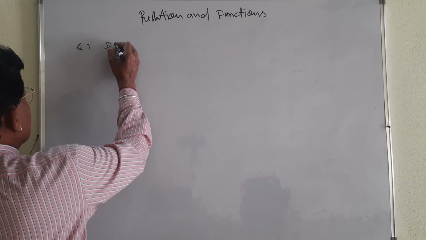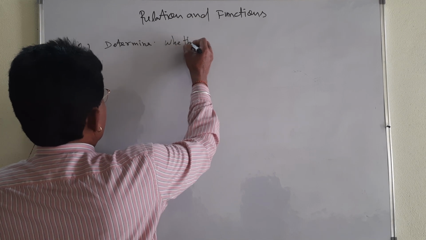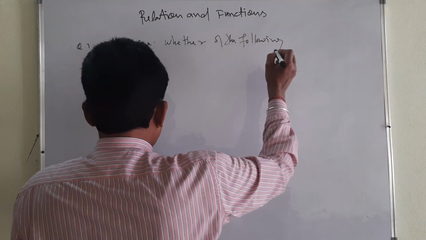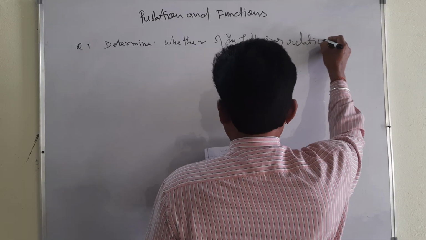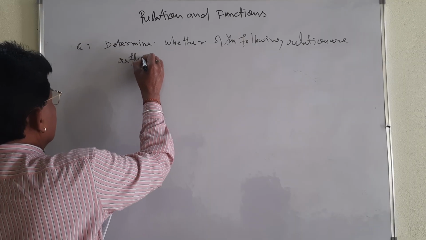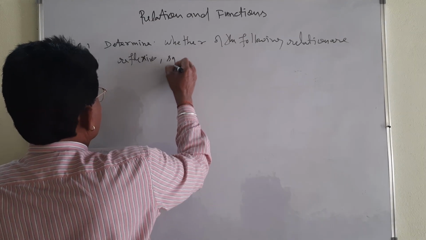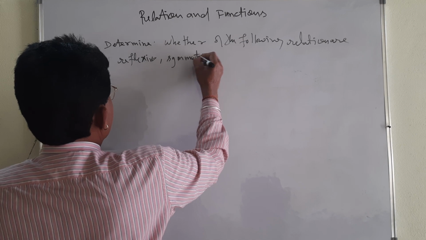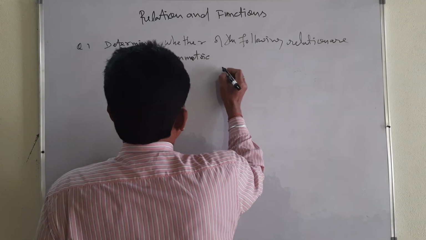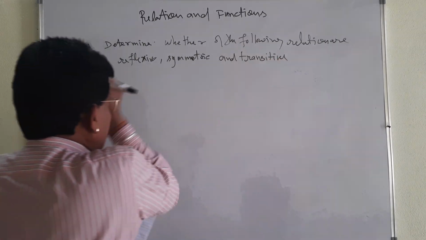Determine question 1. I will take the first part. Determine whether each of the following relations are reflexive, symmetric and transitive. Then what is the relation?